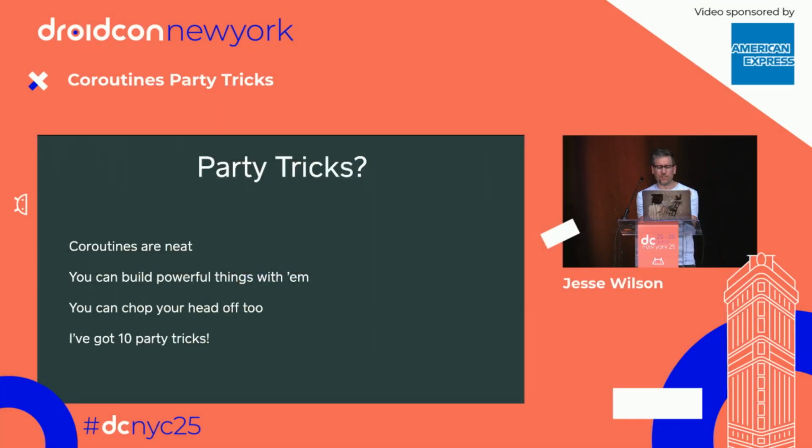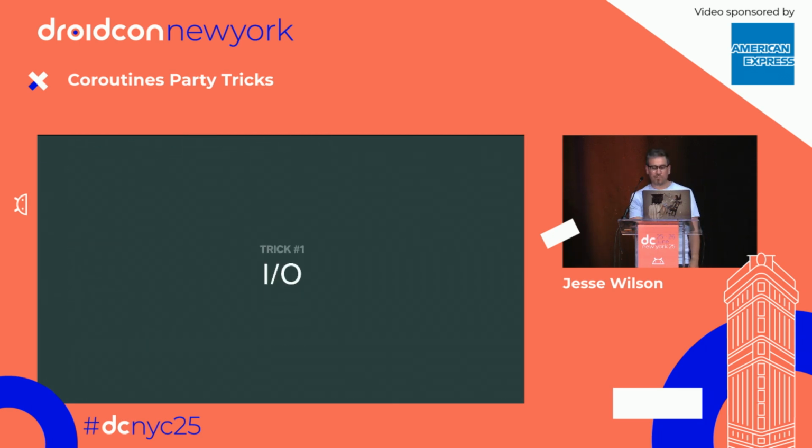Party tricks. Coroutines are neat. We can build lots of cool stuff with them. You can also chop your head off with them. I've got 10 different, just silly, fun things to talk about with coroutines. I just want to nerd out and get excited about coroutines, so I'm going to go rapid fire and hopefully have a lot of fun.